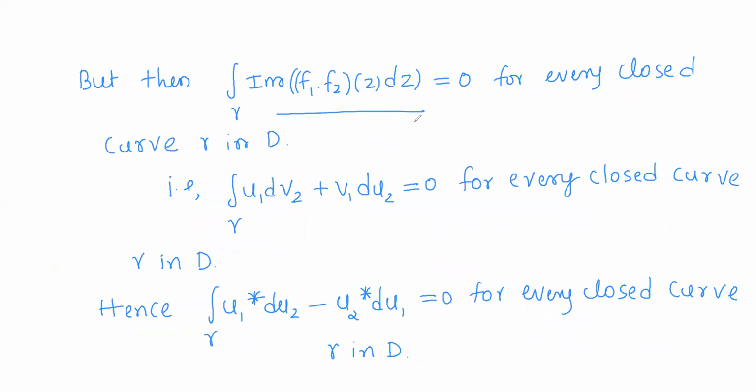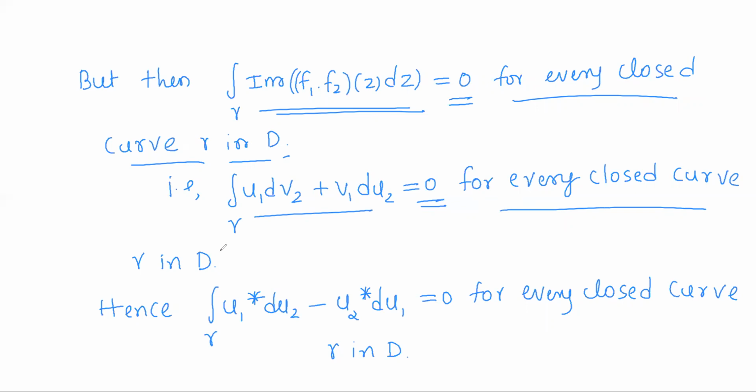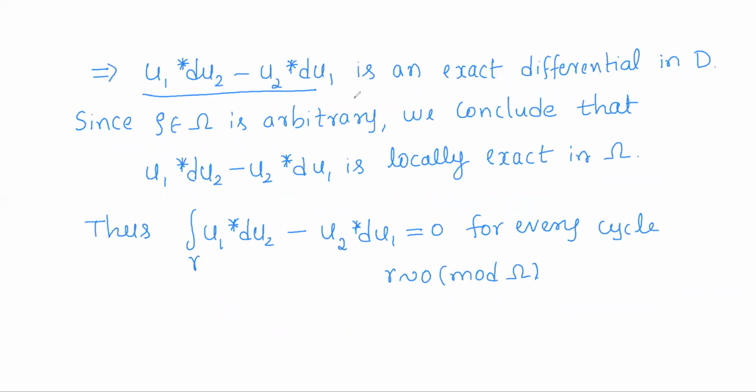So the integral of the imaginary part of f1 into f2 of z dz has to be 0 for every closed curve gamma in D. But what is the imaginary part? It is nothing but u1 dv2 plus v1 du2 is equal to 0. So this integral will be 0 for every closed curve gamma in D. So, as the other term also we made equal to 0, finally we got the integral of u1 star du2 minus u2 star du1 will be 0 over any closed curve gamma in D. As the integral is 0 for every closed curve gamma in D, it implies that u1 star du2 minus u2 star du1 is an